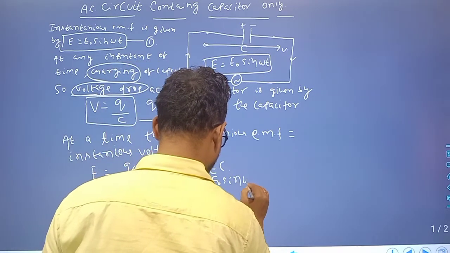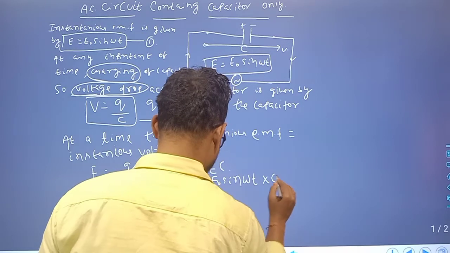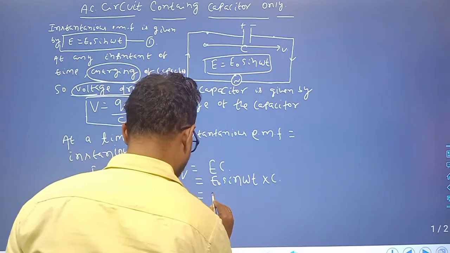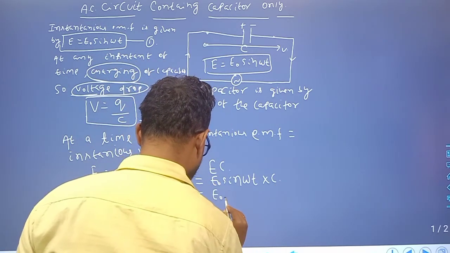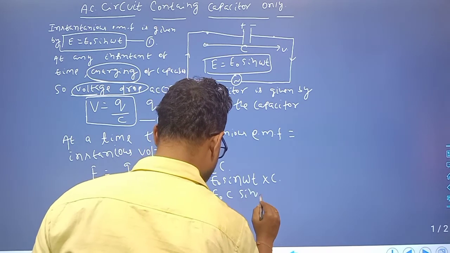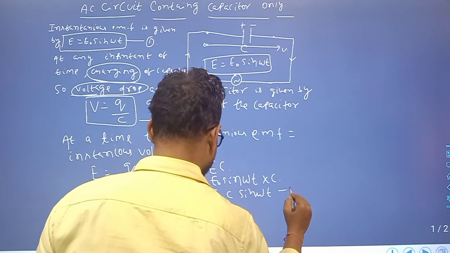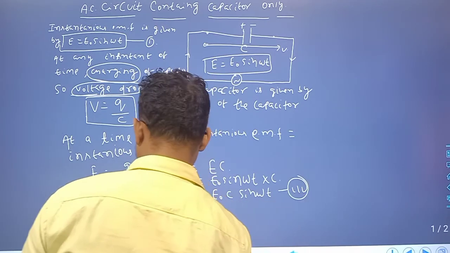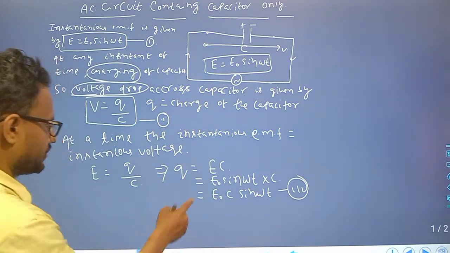Or E naught C sin omega t, equation 3. So differentiate equation 3 with respect to t.